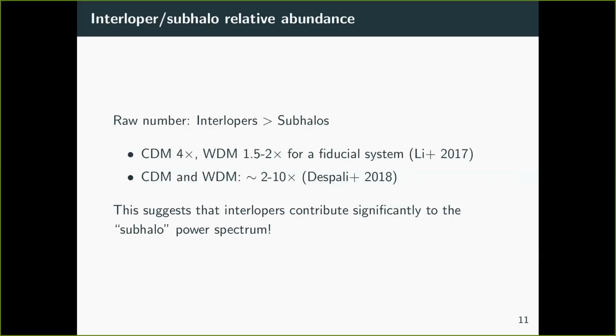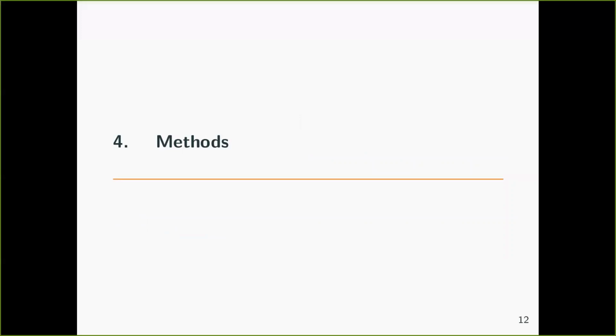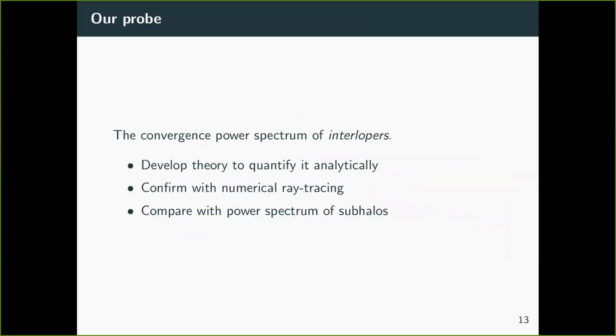So this means that we really need to go back to any study which assumes that all of the substructure or all of this perturbation came from subhalos, and really re-examine that to see if it might be from interlopers instead.